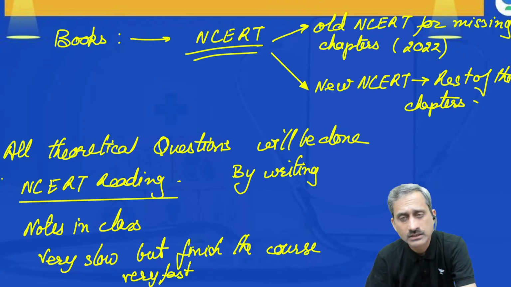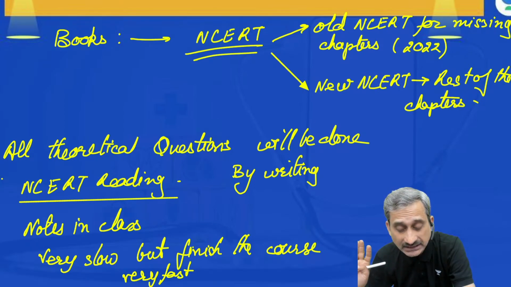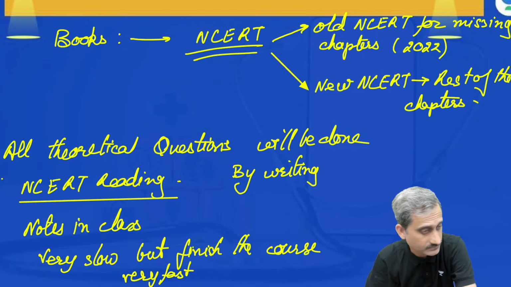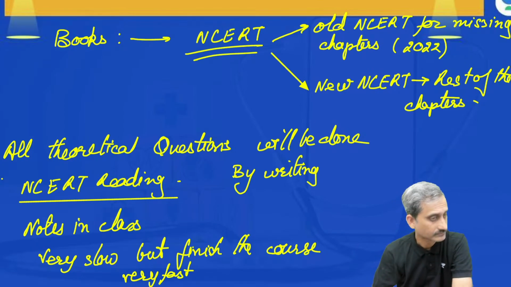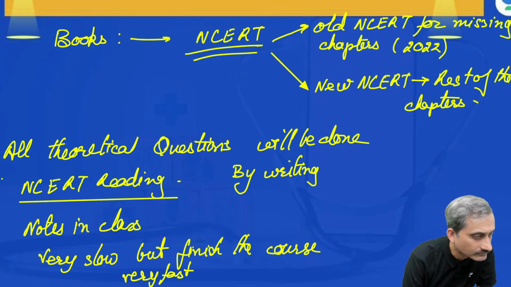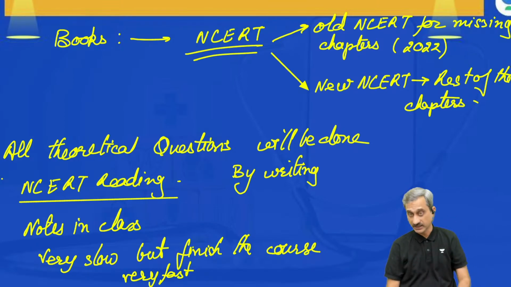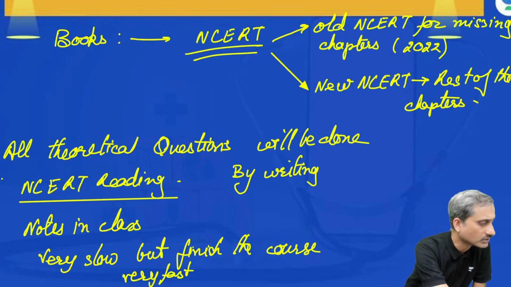So although we are going very slow in detail, we are finishing off the chapters very fast. Ritik, I would not be knowing by name, isn't it? Yeah. So we are going to go very slow and therefore we are going to finish off the course very fast. That is the most important thing about it.